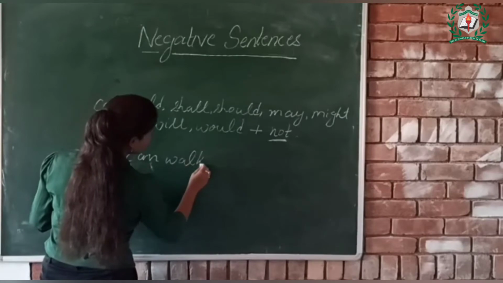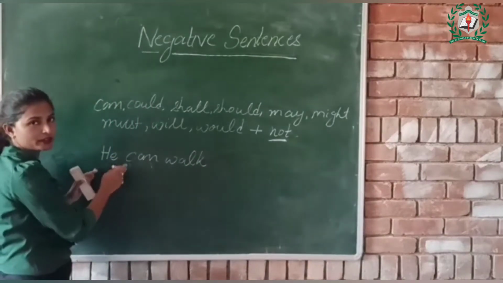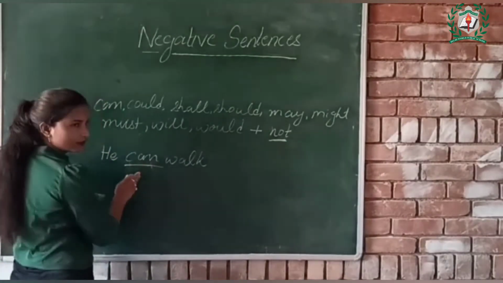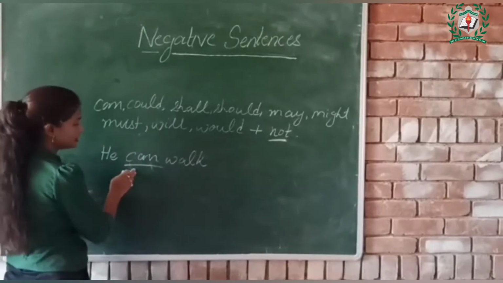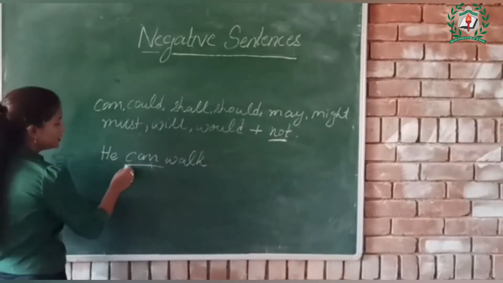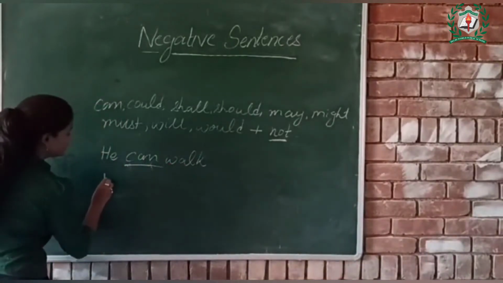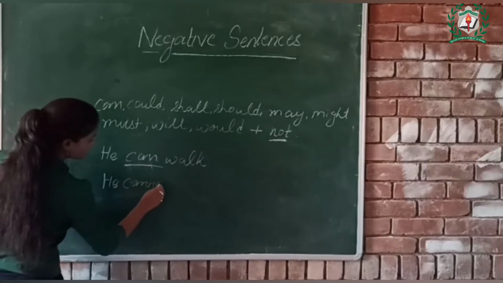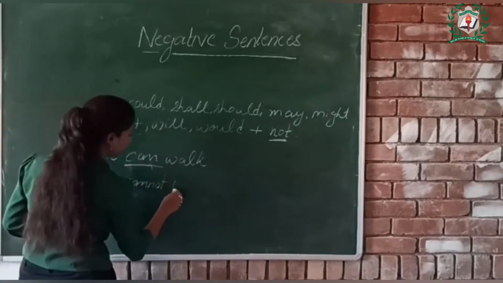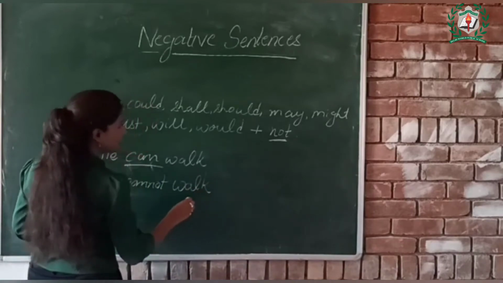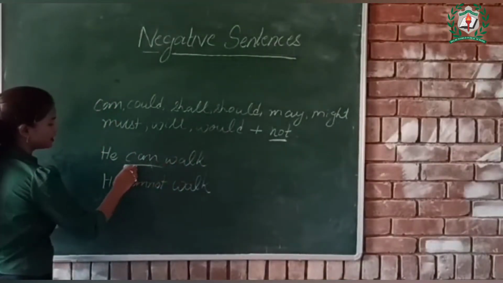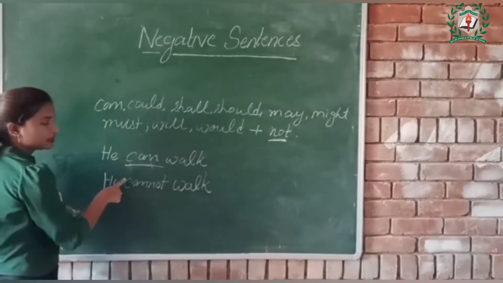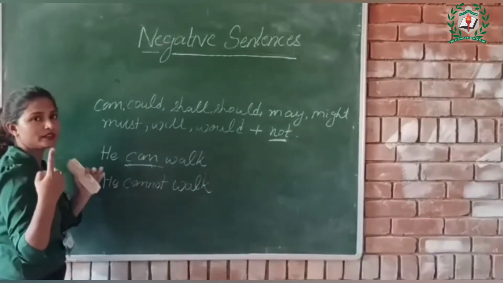So children, if I say he can walk, how will you change this positive or affirmative statement into a negative statement? Can you identify the helping verb in the sentence? Yes, can is the helping verb. So we put not after this helping verb can. So he can walk will be converted into he cannot walk. Now this statement is converted into a negative statement.